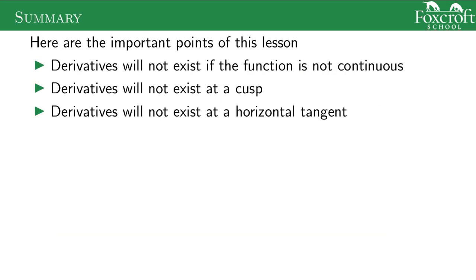So, a quick rundown. There are three places the derivative is not going to exist: when a function is not continuous, at a cusp or sharp corner, and at a vertical tangent. The straight up and down line is what's bad. Horizontal tangents are actually fine, and they'll be really important in the future. So it's a vertical tangent where the derivative will not exist.